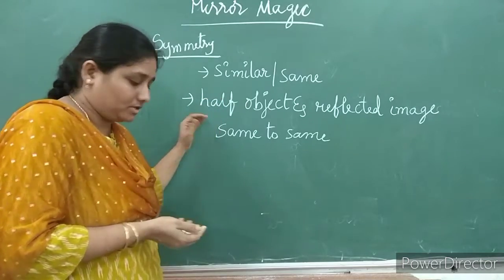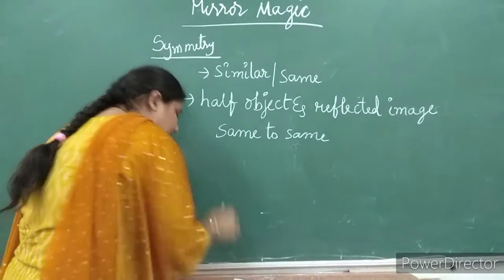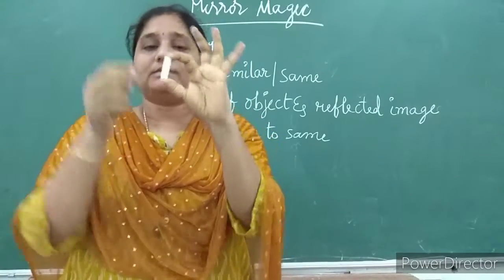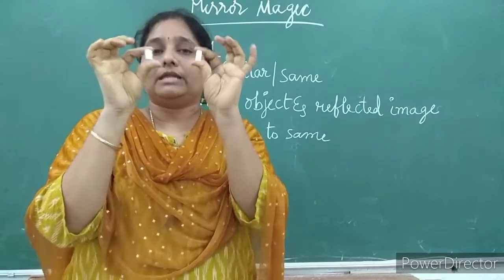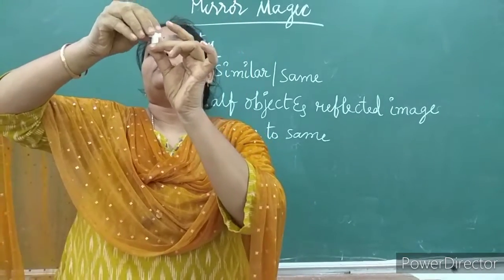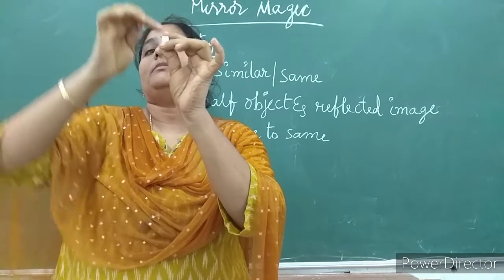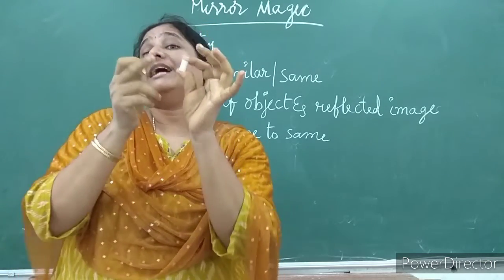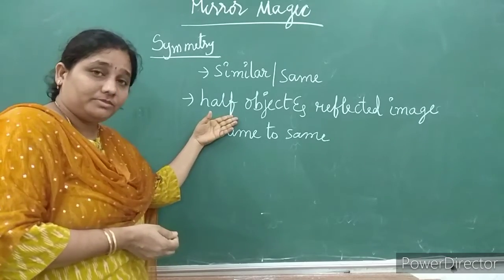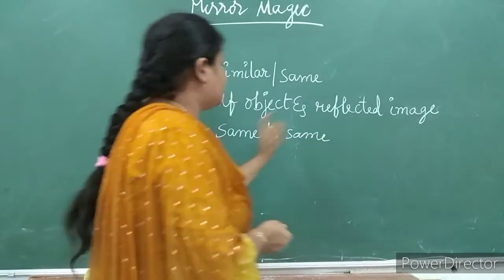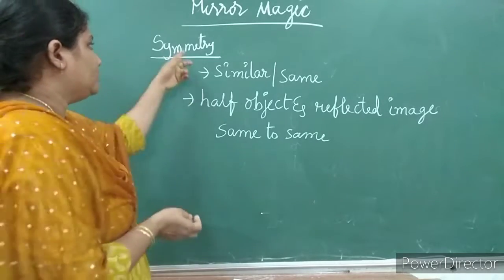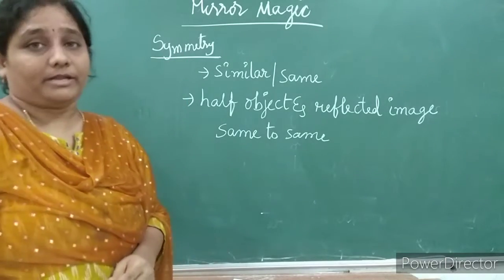Suppose you take this chalk piece as an object and make it into two pieces. This is your object, and when you place a mirror here, if the reflected image also appears like this, then that concept is symmetry. When a half object and the reflected image are same to same, exact photocopies of each other, then we call it symmetry.